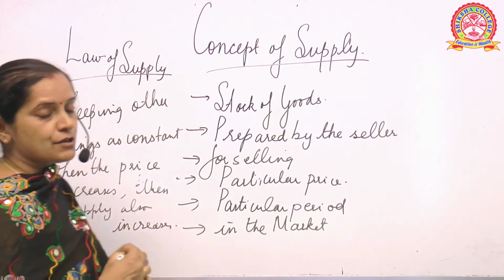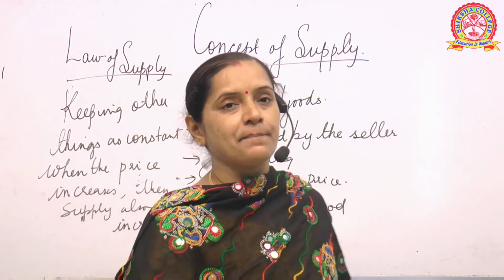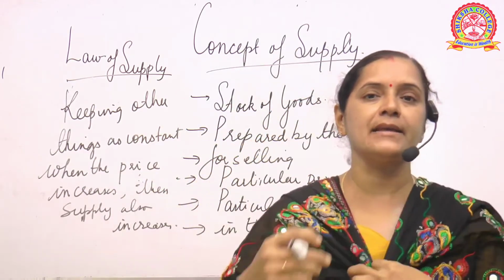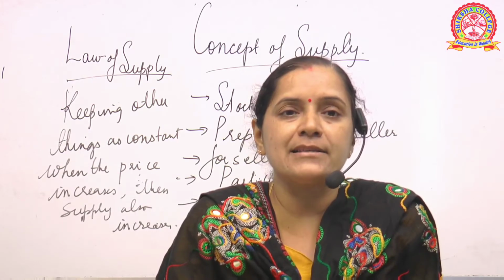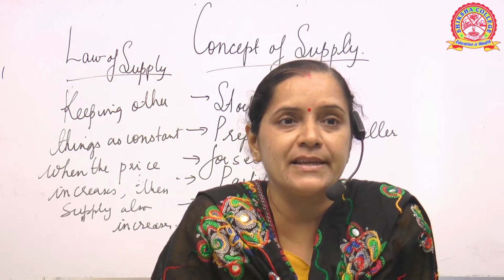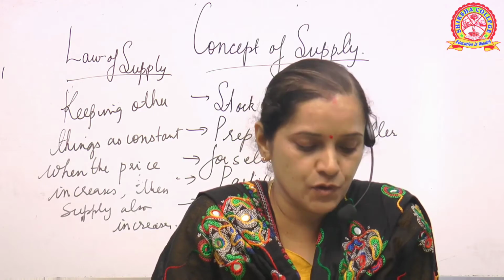Is it clear? So what does the law of supply say? Law of supply says that keeping the other things constant, when the price of the commodities or goods increases in the market, the supply also increases.